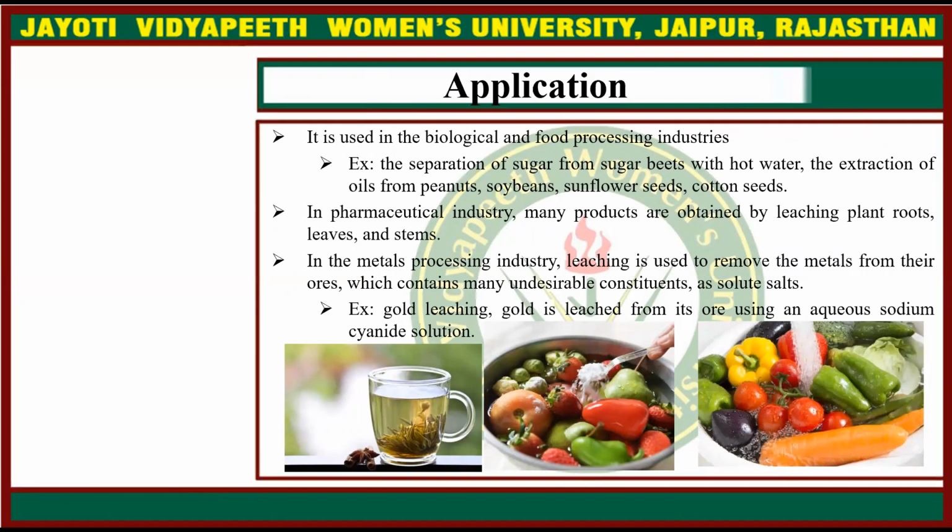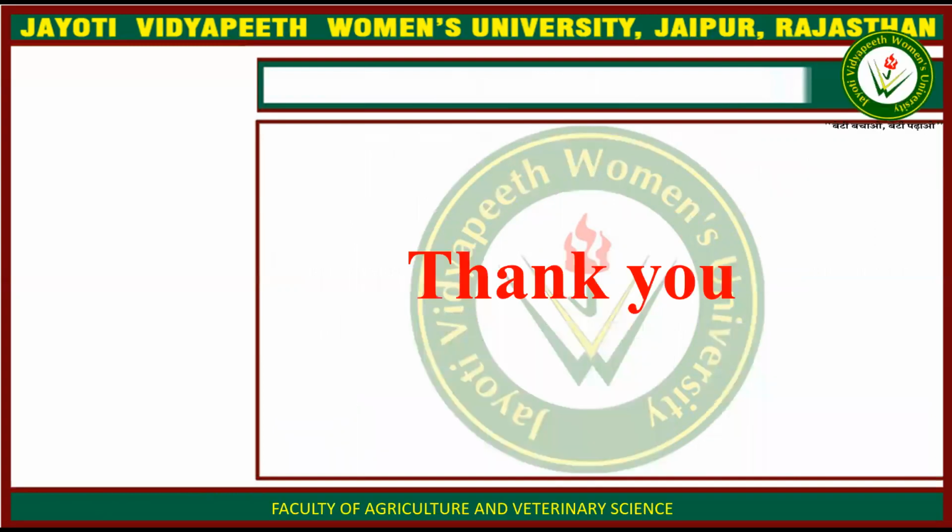It is also used in the pharmaceutical industry. Many products are obtained by leaching plant roots, leaves, and stems. In the processing industry, leaching is used to remove the metals from their ores, which contain many undesirable constituents as solute salts. An example is gold leaching. Gold is leached from its ore using an aqueous sodium cyanide solution.